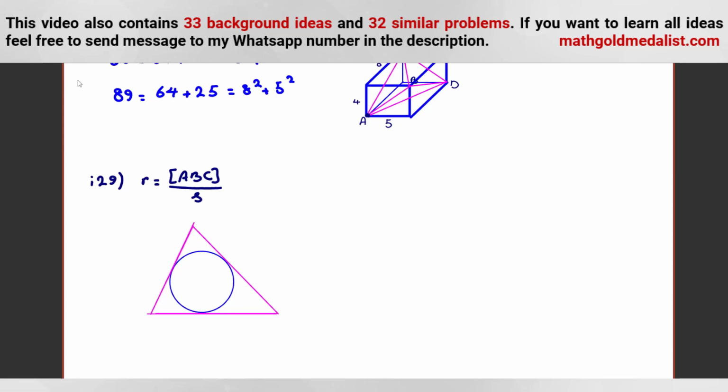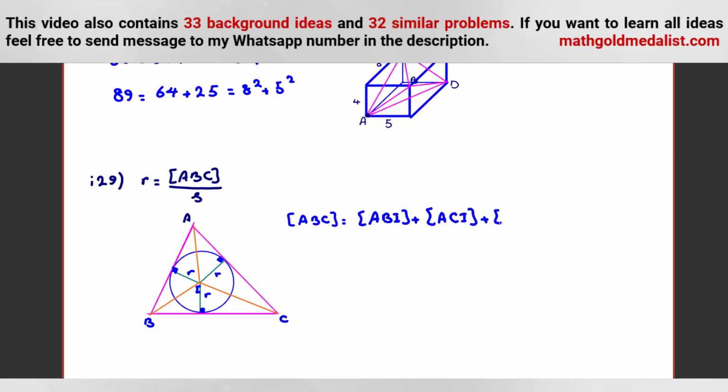We have this triangle, and if we connect center to sides, it is A, this one is B, this one is C, this one is R, this one is R, this one is R. We know R is perpendicular to sides, and if we connect I, we call I incenter, to all three vertices, area of ABC is equal to, let's call this one I, area of ABI plus area of ACI.